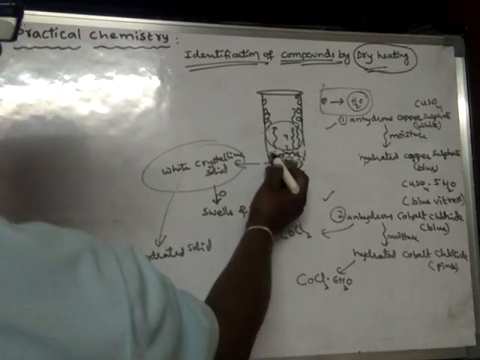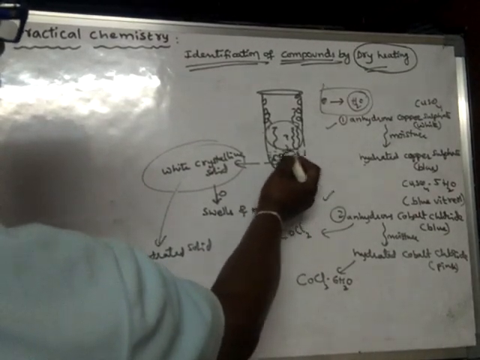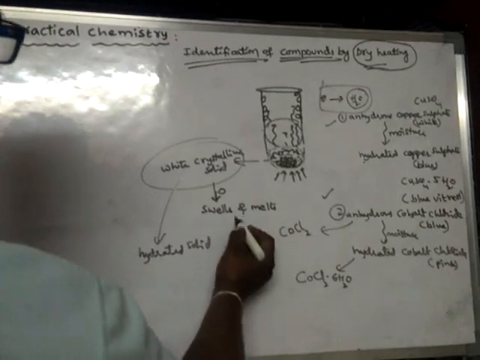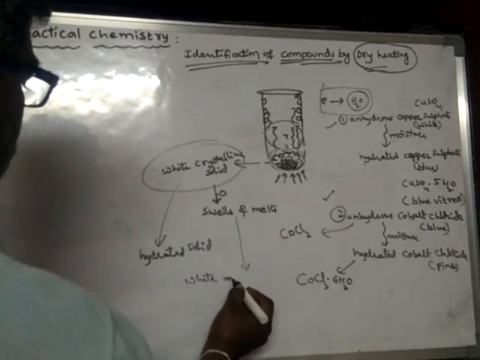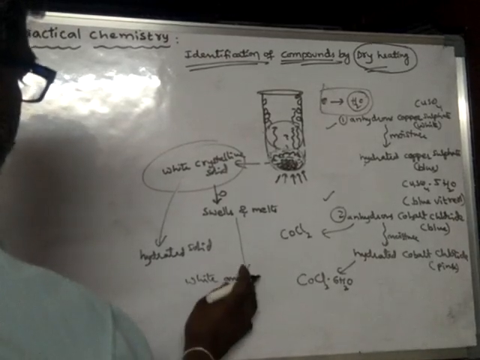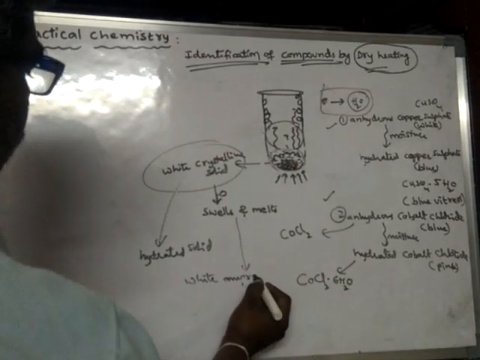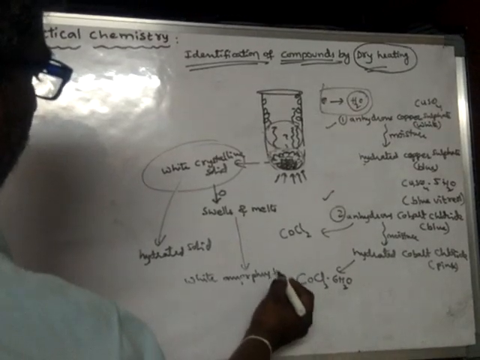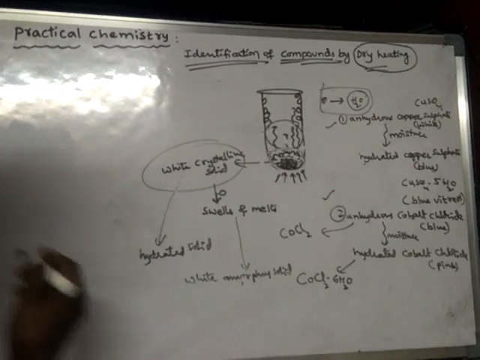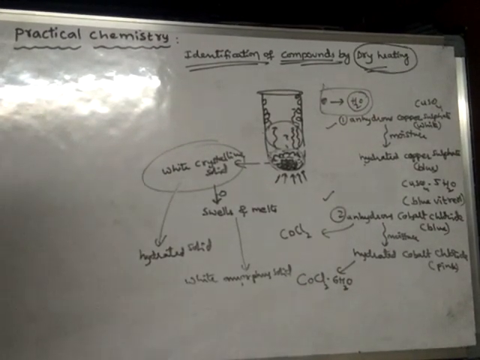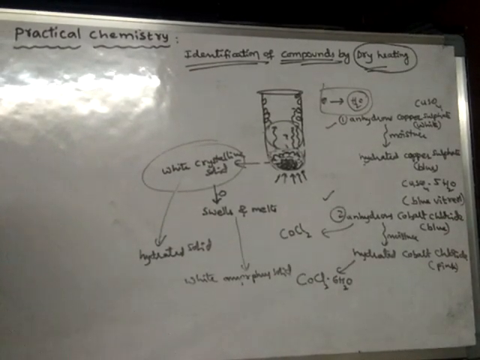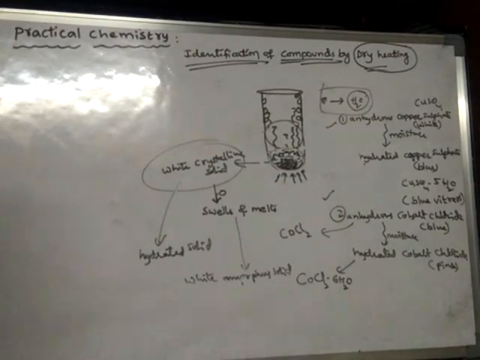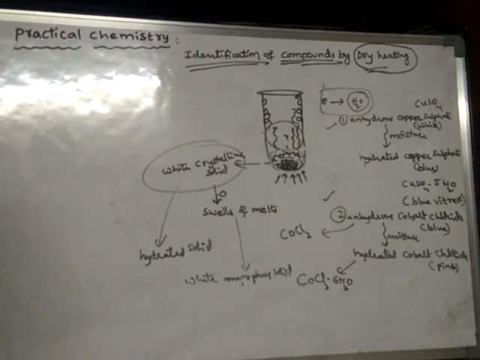Upon cooling this liquid, we get a white amorphous solid. So we took a white crystalline solid and heated it, and it swells up and melts, and finally upon cooling the molten substance we got a white amorphous solid.